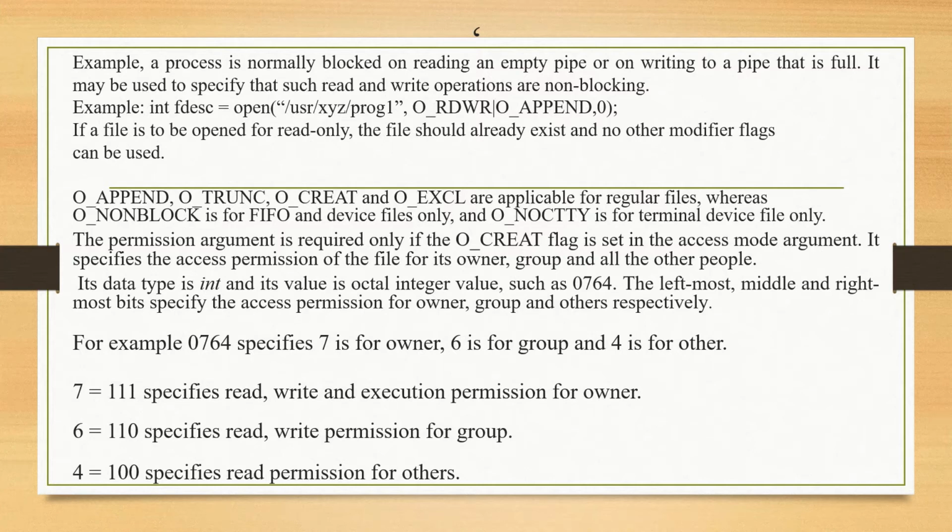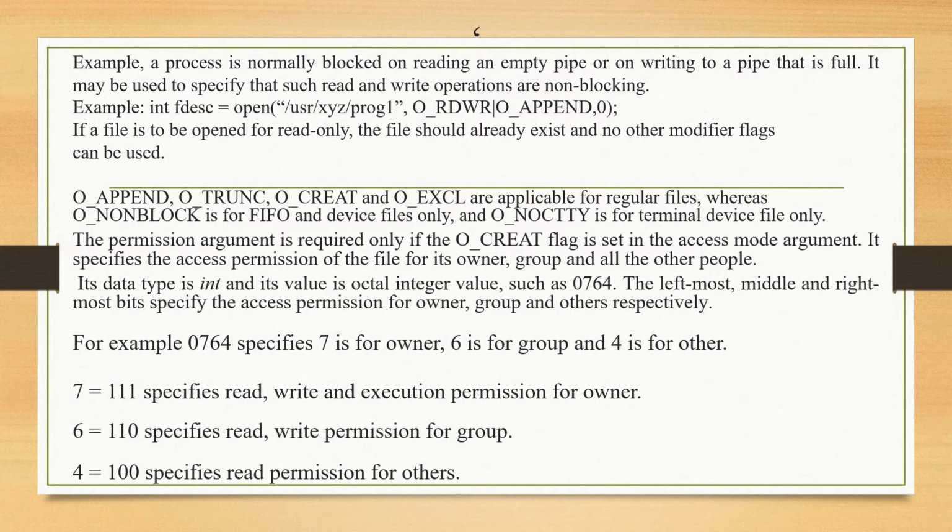Each and every bit refers to read, write and execute operation respectively for 3 different types of access permissions. For example, 0764 specifies 7 is for owner, 6 is for group and 4 is for others. The first digit refers to the ordinary file or directory file.